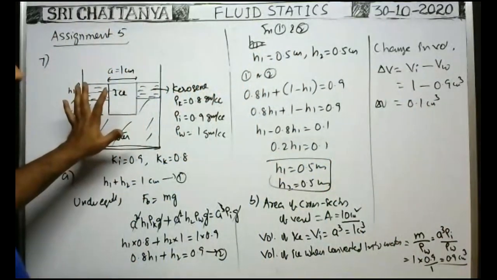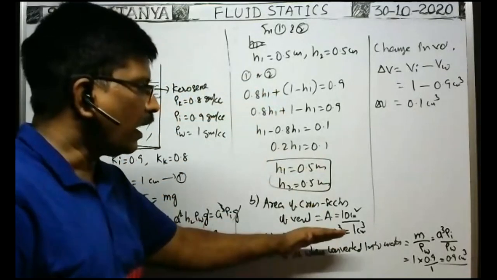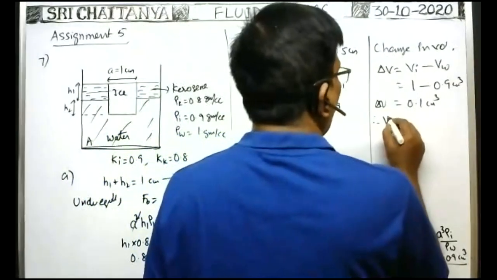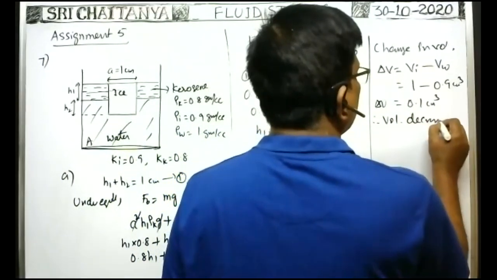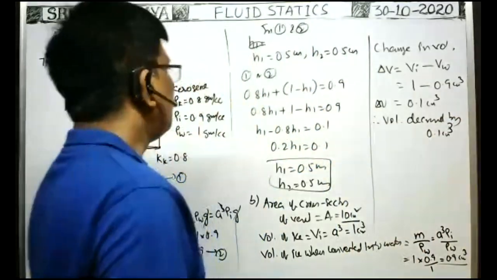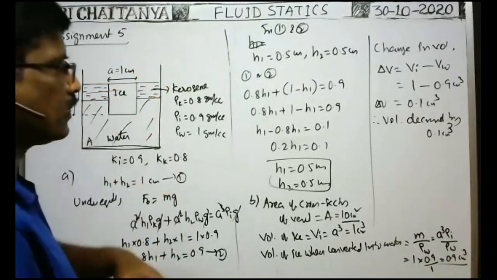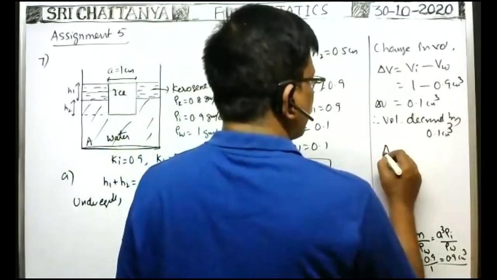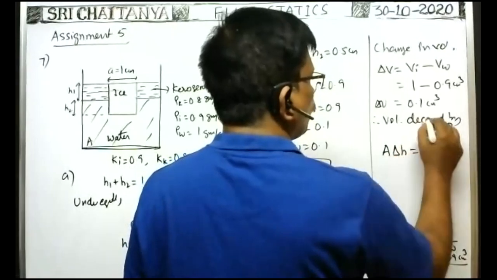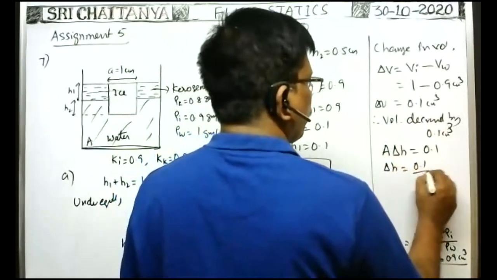Remaining all are constant. So this is the decrease in volume, because the volume of the ice is more and the volume of the ice converted into water is less. Therefore volume decreased by 0.1 centimeter cube. Due to that the water level falls, and similarly the kerosene level also falls. By what distance? Area of cross section of the vessel is A, into the height up to which it falls, delta H, is equal to the volume decreased, 0.1 centimeter cube. So delta H is equal to 0.1 by 10.